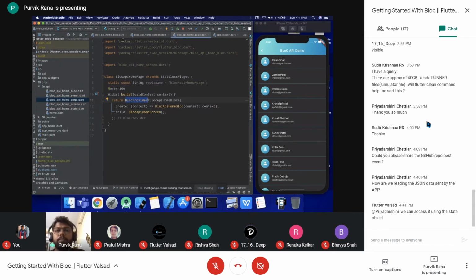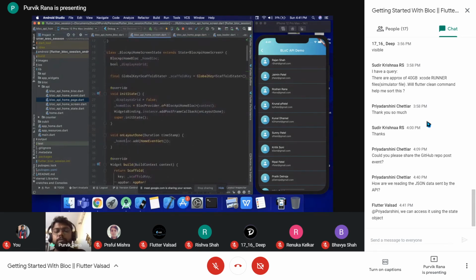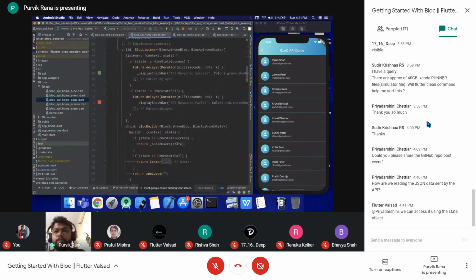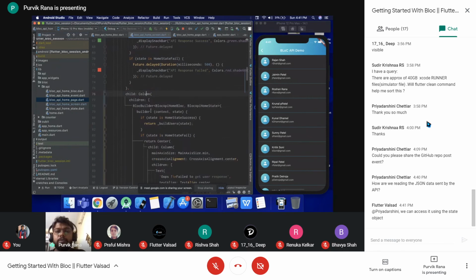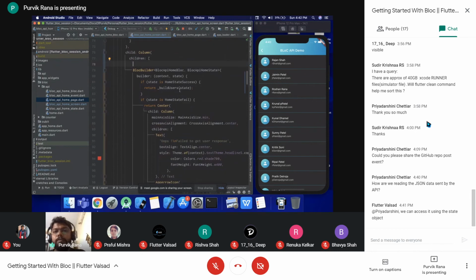And inside this screen we can add the two different events to the two different instances of the block, which are representing the two separate UI components. So we can wrap this in a column also, and we can specify another block builder over here. The same block builder we can also specify, so it will act upon in that way.